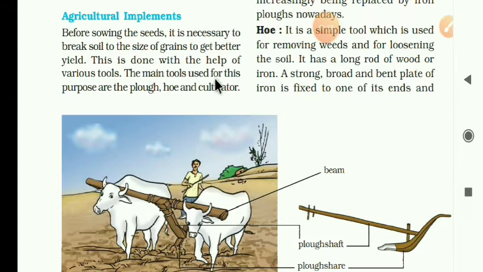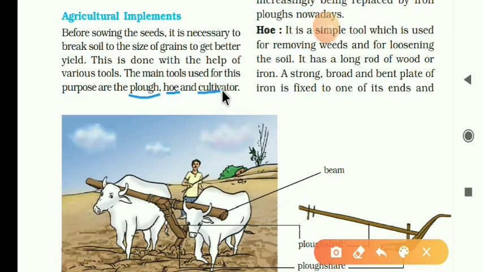The main tools for this purpose are the plough, hoe and cultivator. Farmers are using plough, hoe and cultivator. Now let us discuss one by one.